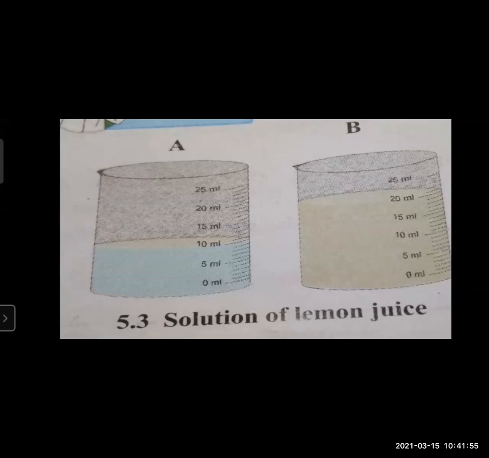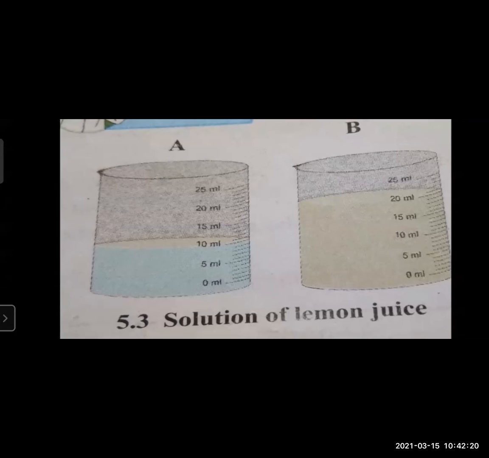The quantity of lemon juice is the same in both the solutions, yet the taste is different. The solution in the first beaker is more sour than the other one. Why is it so? We have added more water, so though the solute is the same, the solvent is different.